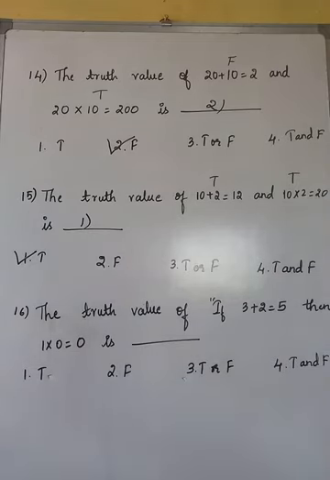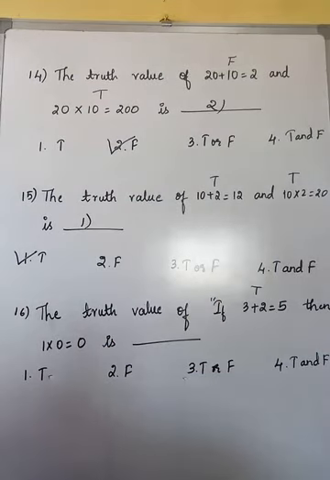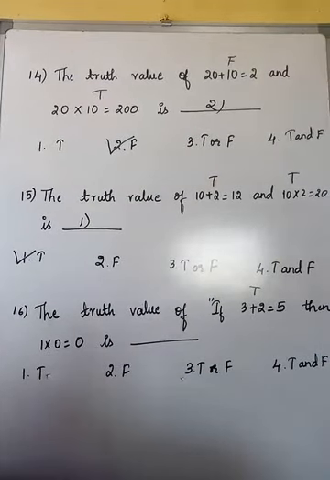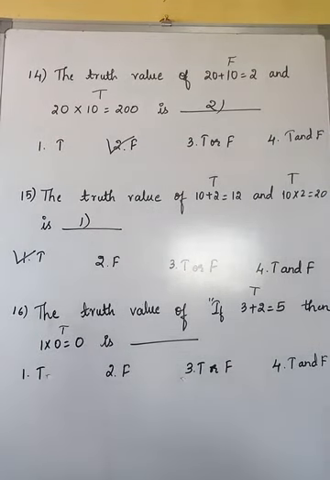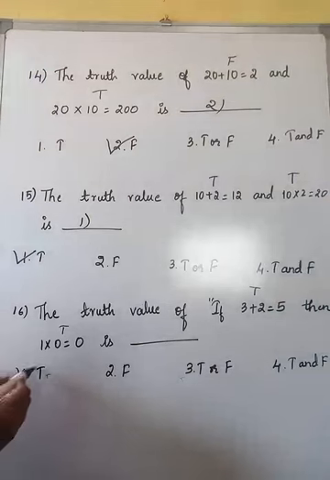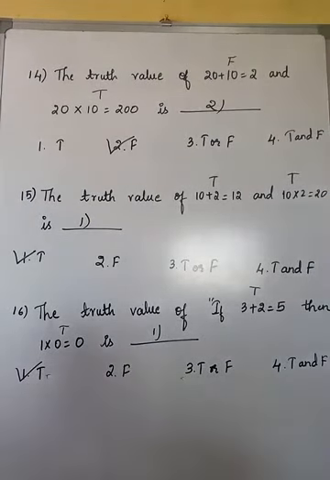The truth value of "if 3 plus 2 is equal to 5, then 1 into 0 is equal to 0" is. So can you just check, both are true. This component is also true, as well as, one second, this component is also true. So in the "if then" output, what we learned, when both are true, the output also will remain true. So the first option is the right answer. Hope it is clear for you all. Now we'll be moving on with the next one.